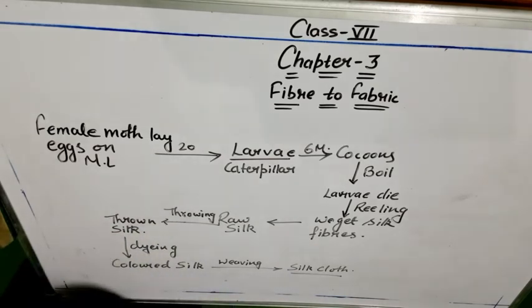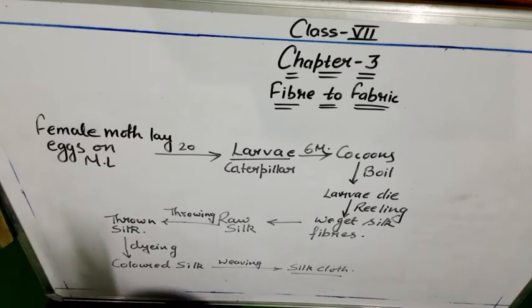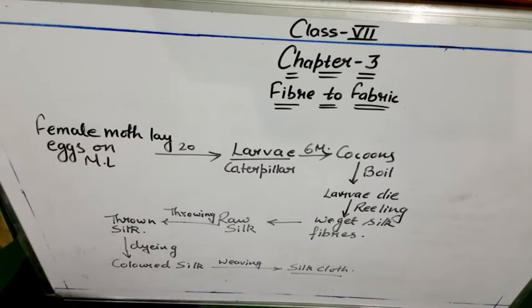This is the whole summarization of part of what we have studied today in this video. There are various other varieties of silk. Now I am talking about the varieties. We must have heard of Chanderi silk, or that particular Maharashtrian silk. So these are the different categories, varieties of silk which are available in the market.